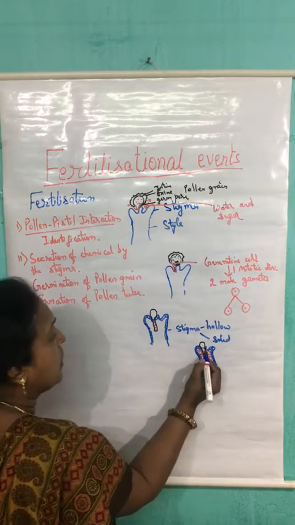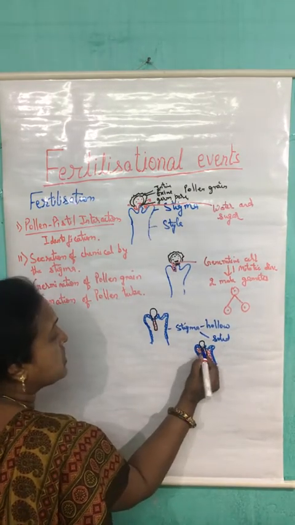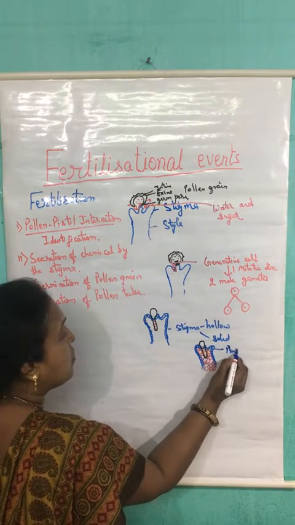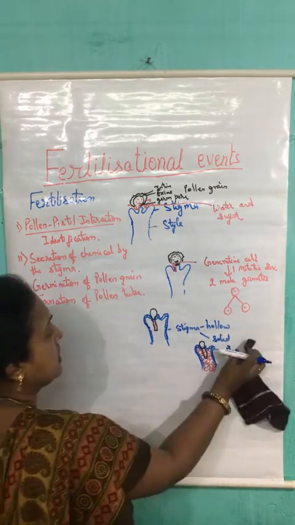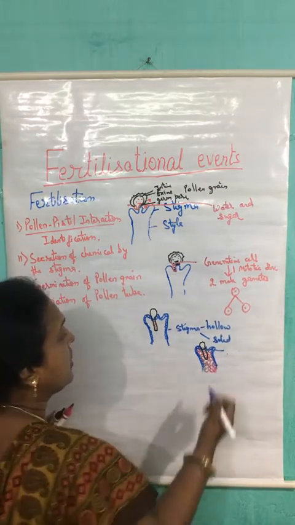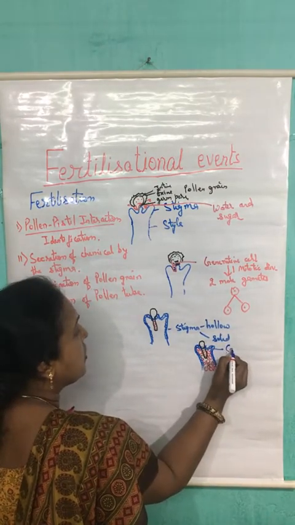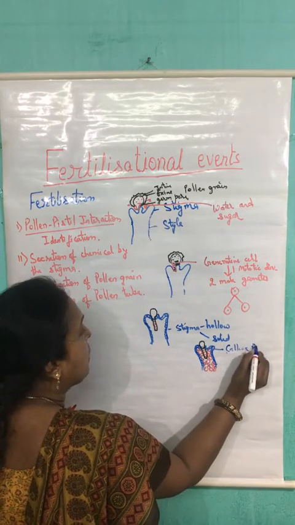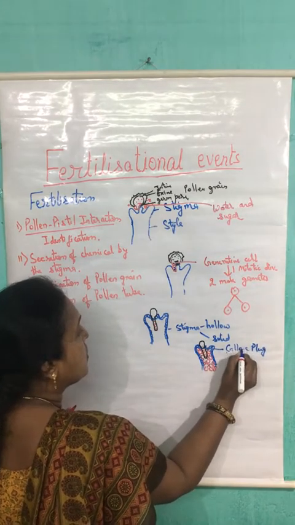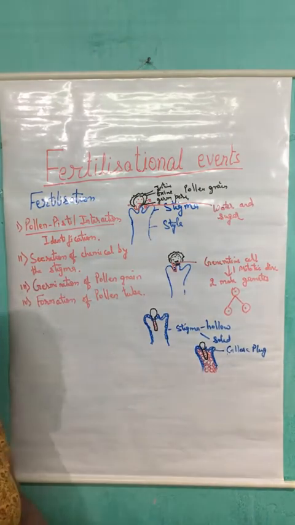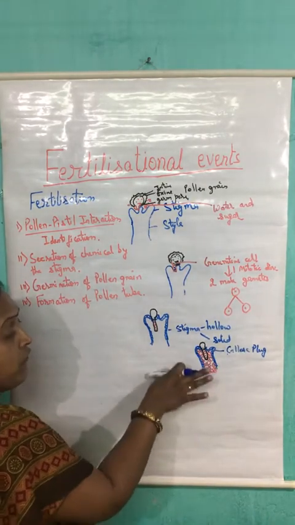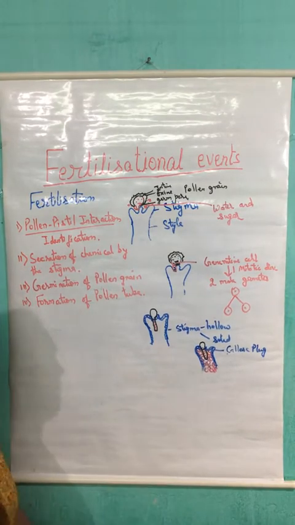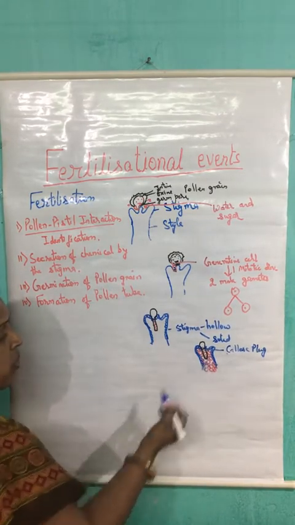this type of stigma forms a callose plug. This plug is made up of the chemical that is known as callose, which prevents the backward movement of the content of the pollen tube.